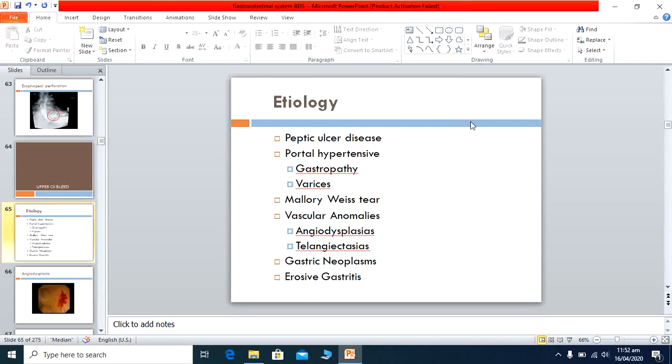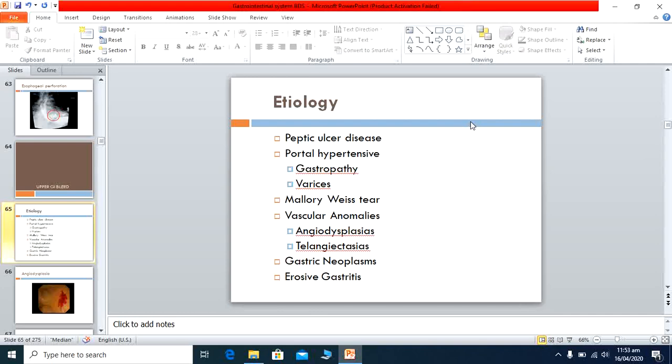Now we see what the causes of upper GI bleeding are. Upper GI bleeding causes are acid peptic disease, peptic ulcer, and portal hypertension, meaning increased pressure in the portal veins, gastropathies and varices. Portal hypertension basically results in gastropathies and varices. When the veins are enlarged and engorged with blood, they become varices. These are the veins whose diameters are increased and they are near to bursting, they become so much enlarged.